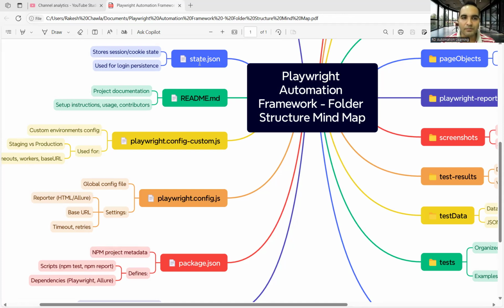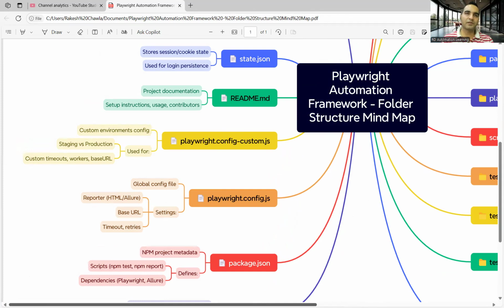playwright.config-custom.js. So what is the purpose of these things? You have different URLs. You would be running your scripts in the stage environment, test environment, production environment. Some companies, some organizations have a mirror environment of production. You can name it pre-production as well. So these are the different environments on which you would be triggering your test. So what is the purpose of these particular files? You can have the URLs.